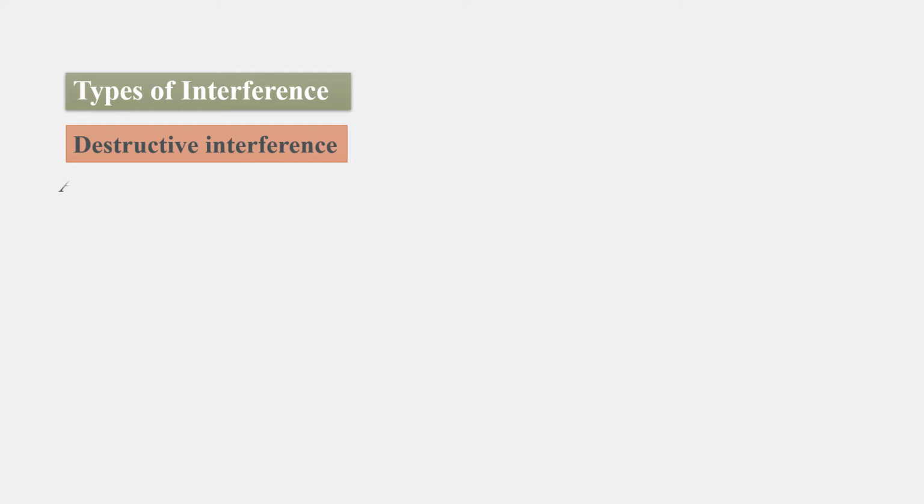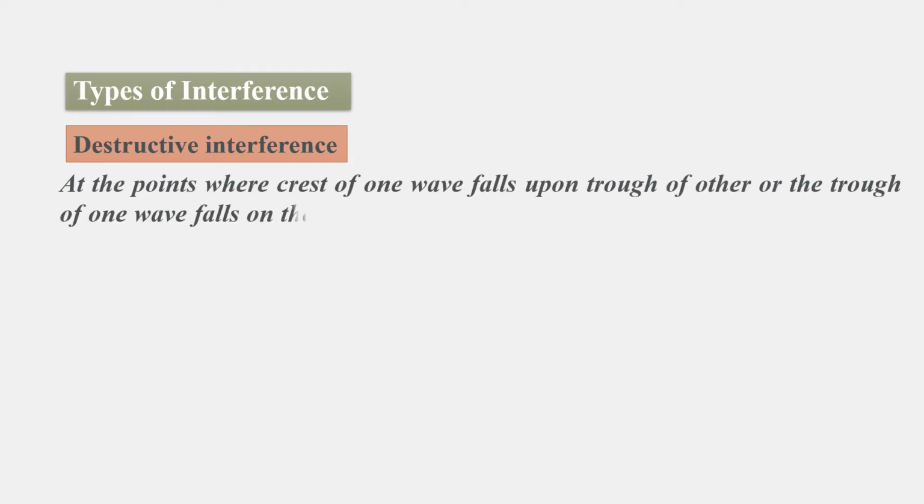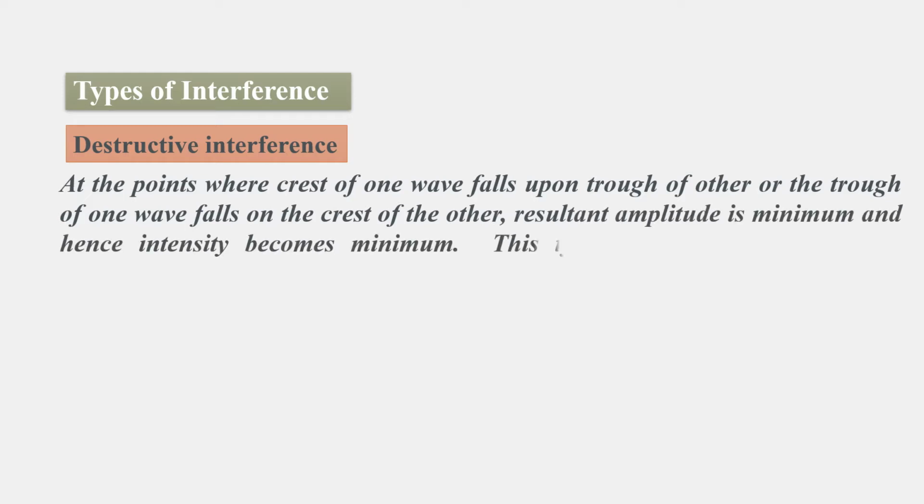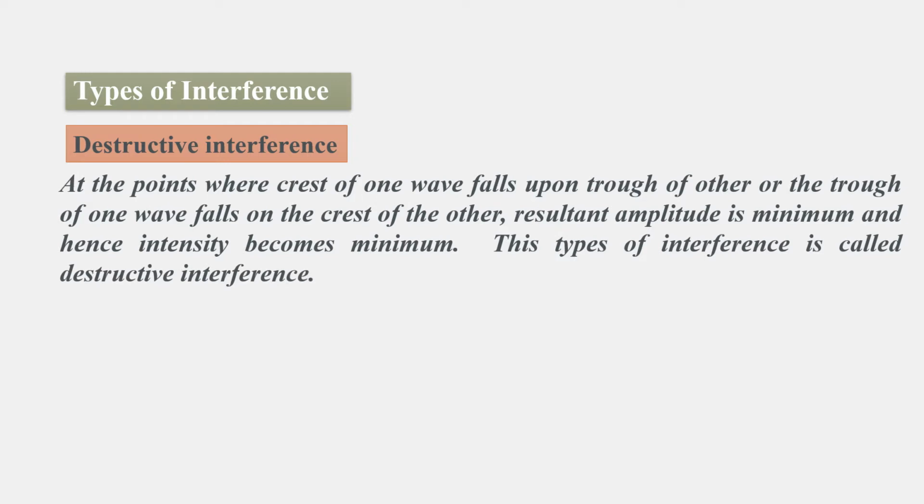Now, what is destructive interference? At the point where the crest of one wave falls upon the trough of the other, or the trough of one wave falls on the crest of the other, the resultant amplitude is minimum, and hence intensity becomes minimum. This type of interference is called destructive interference.